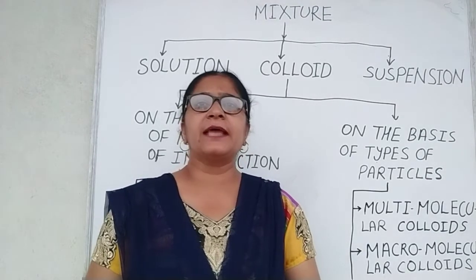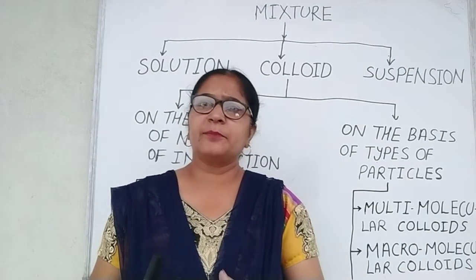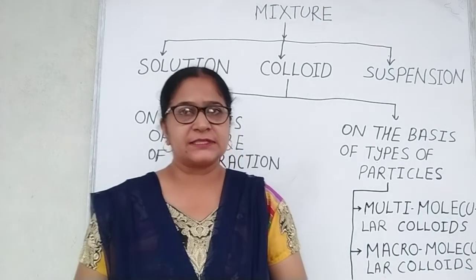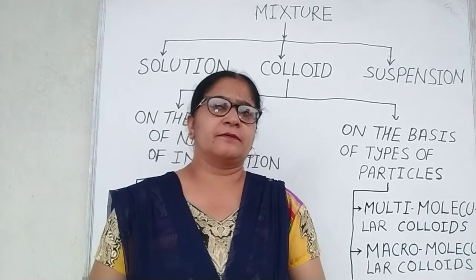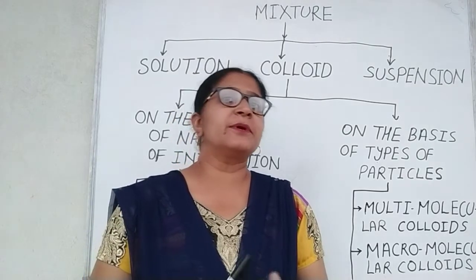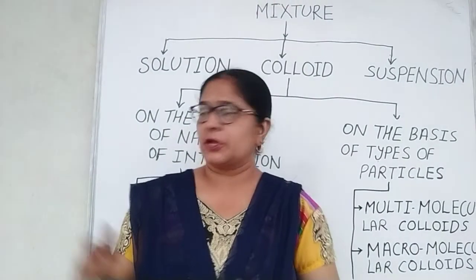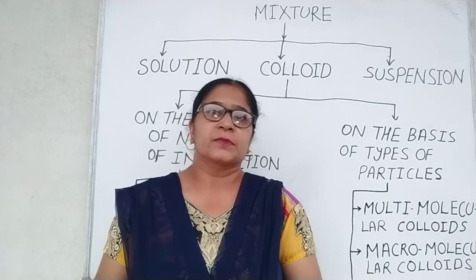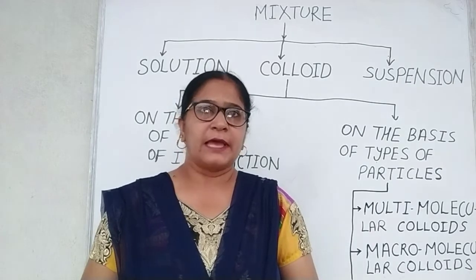They are not stable and can be easily coagulated. They also need some stabilizing agents for their preservation. And they are irreversible. Examples are gold sol or arsenic sulfide sol.